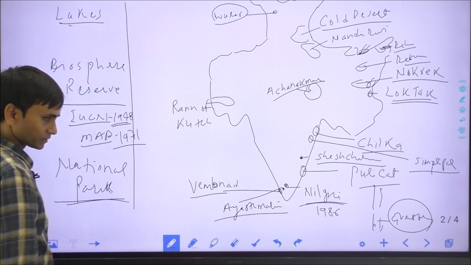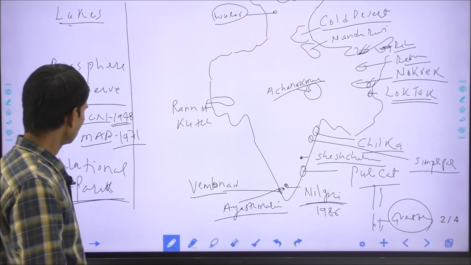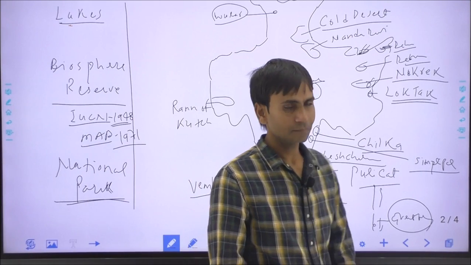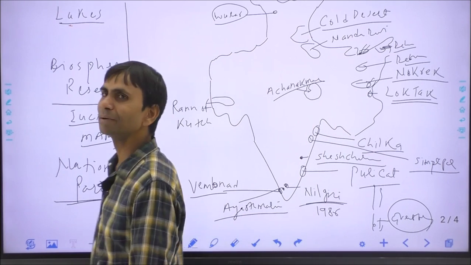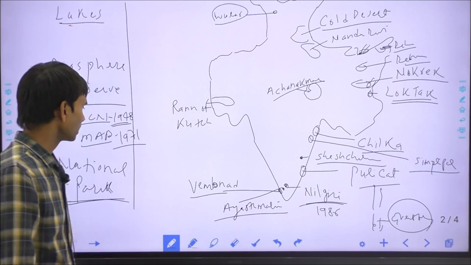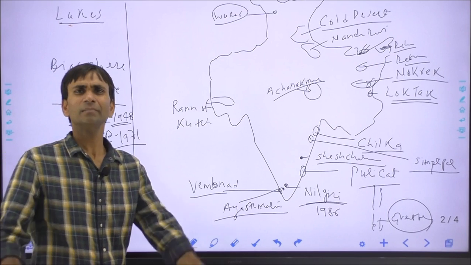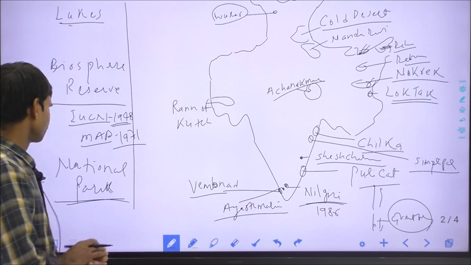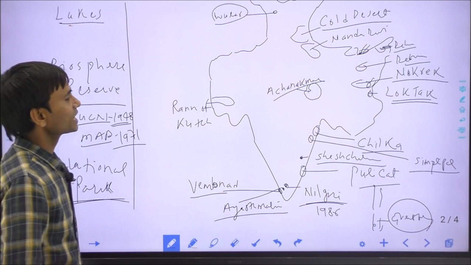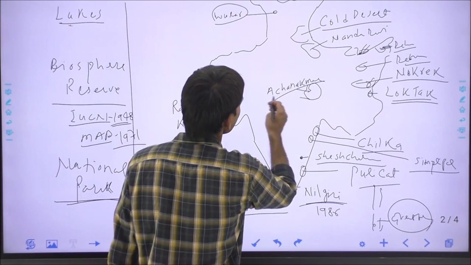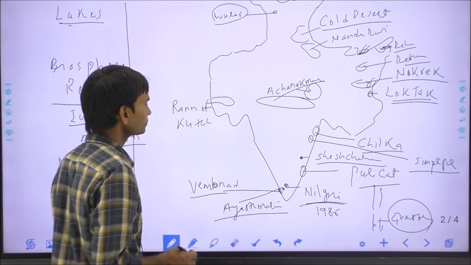The national park. National parks are parks regulated under parliamentary legislation, where human activities are controlled through the laws. There are some national parks in India. Madhya Pradesh has the maximum national parks.